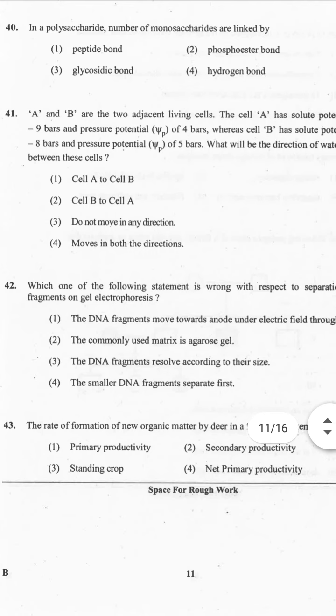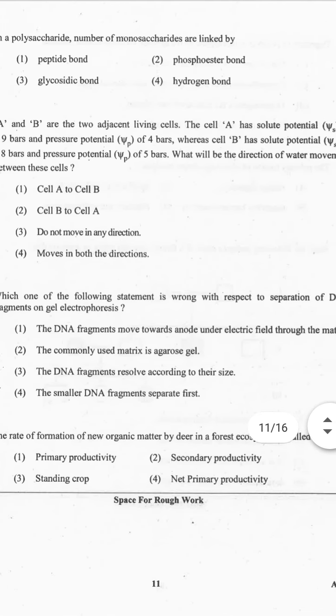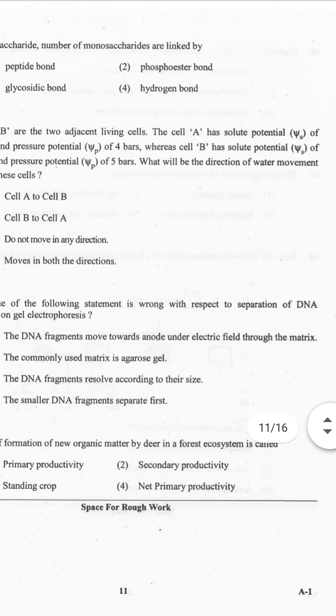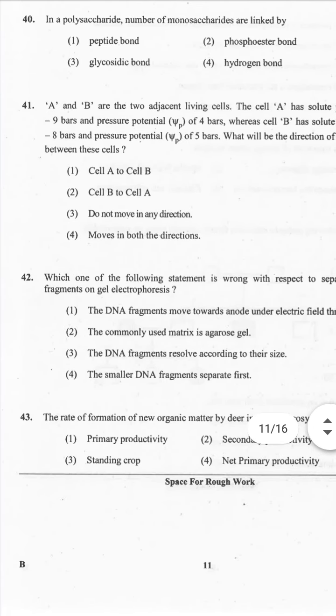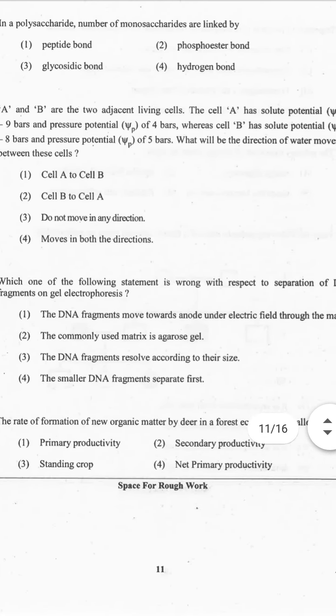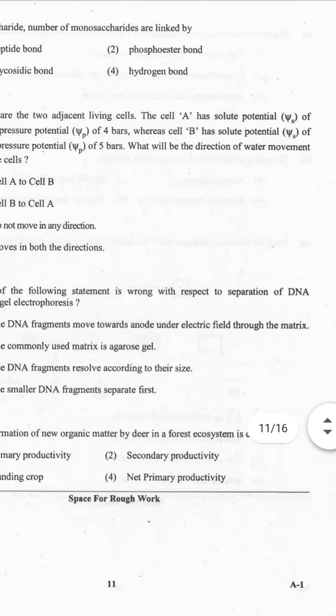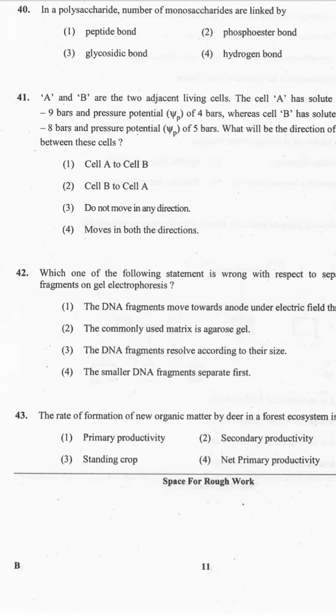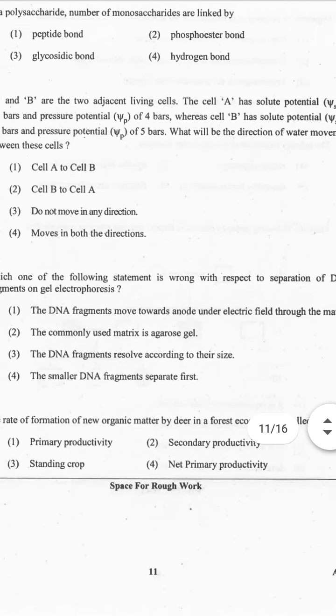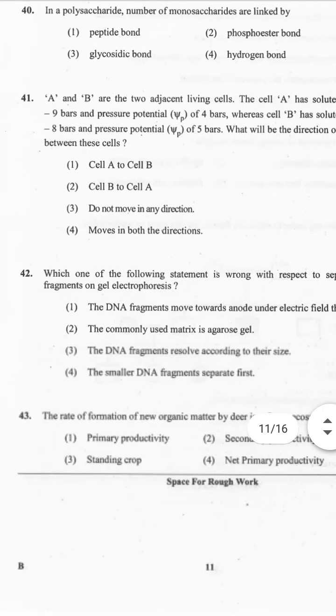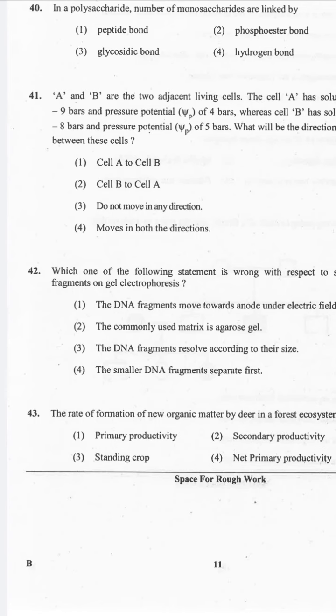A and B are two adjacent living cells. Cell A has a solute potential of 9 bars and a pressure potential of 4 bars, whereas cell B has a solute potential of 8 bars and a pressure potential of 5 bars. What will be the direction of water movement between these cells? And the correct answer is option 2, cell B to cell A.